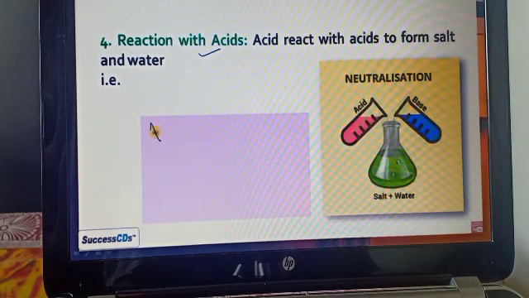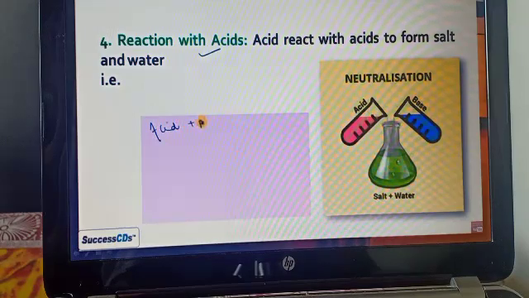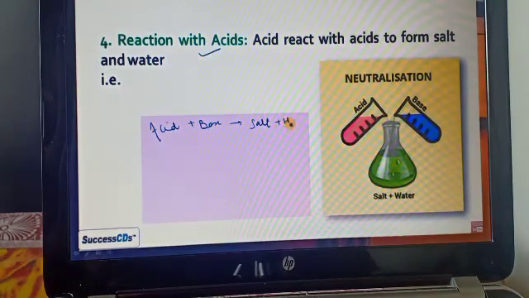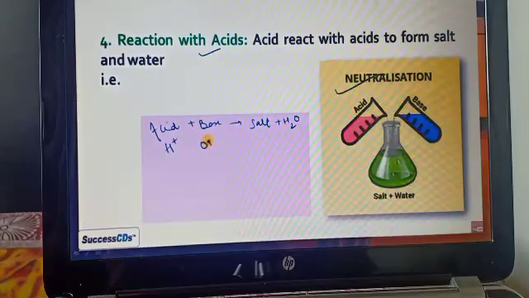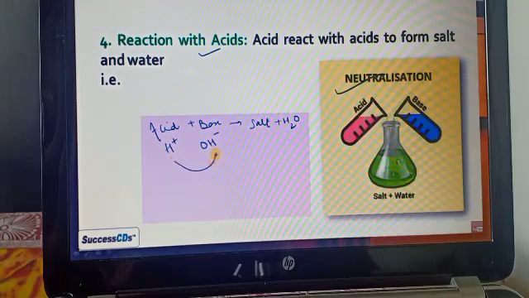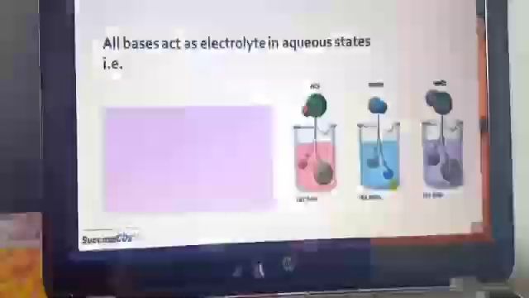The reaction with the acid. When a base reacts with an acid, it forms salt and water, which we saw in the properties of the acid. A neutralization process occurs. Both form water.